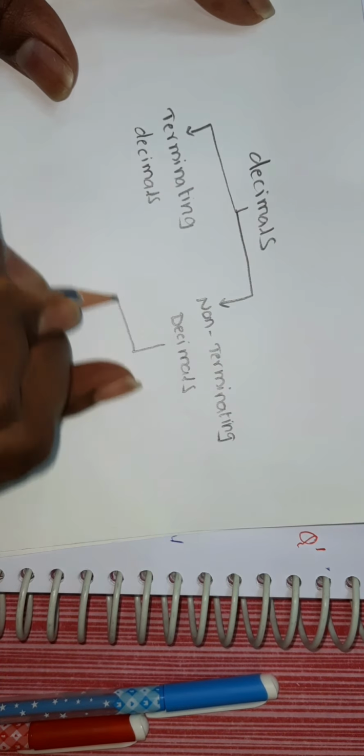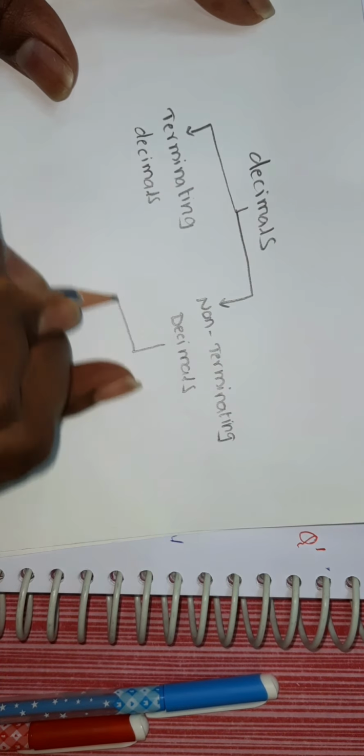Are you clear? Now, we can write these terminating decimals, as well as, under non-terminating decimals, recurring decimals, we can write these two types of decimals in P by Q form.